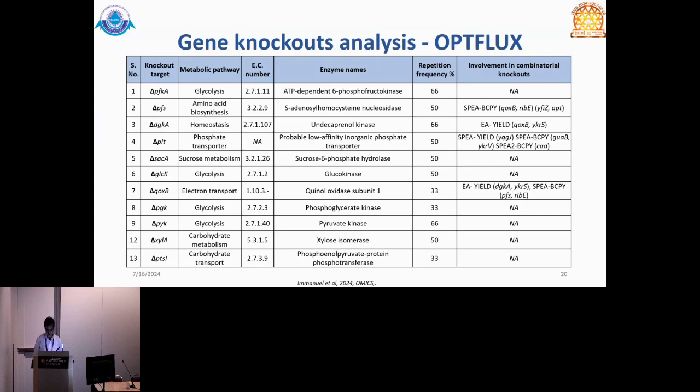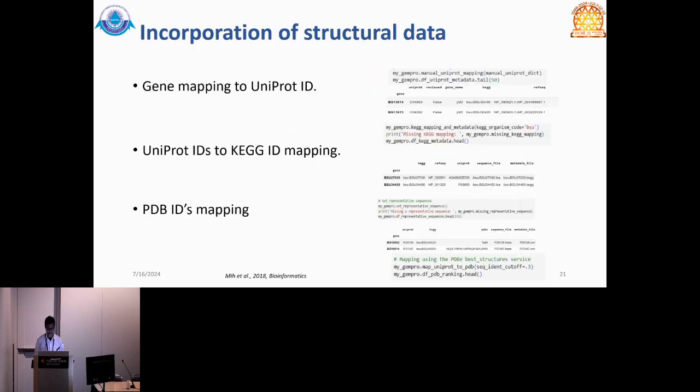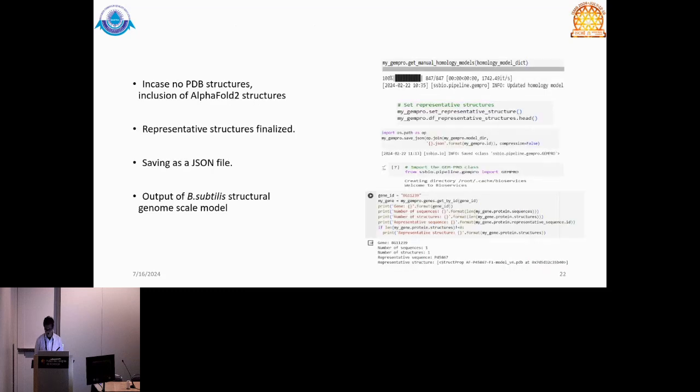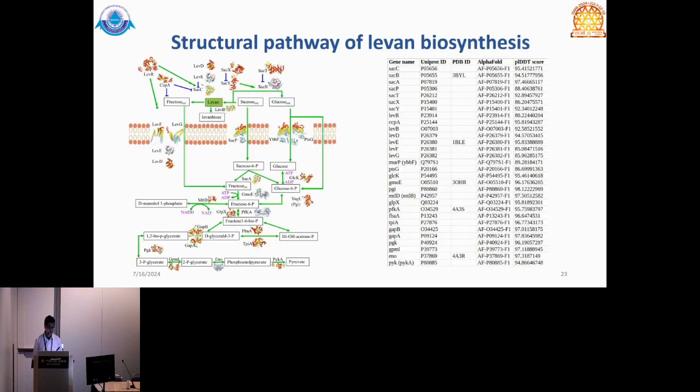Up to this area we were able to publish in a paper early this year, and then we took inspiration from Palsson's group, where they did the structural systems biology part. When we wanted to incorporate the structural data into this pathway, we incorporated the KEGG mapping and the UniProt mapping, and then we took the existing known PDB structures, and for those with no structures available, we ended up taking the AlphaFold data, and this is what the structural pathway looks like.